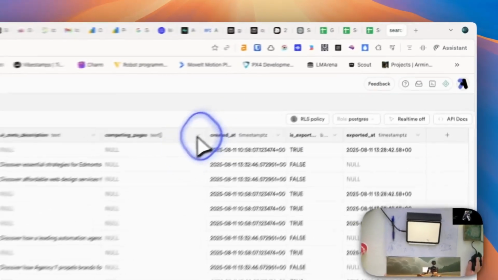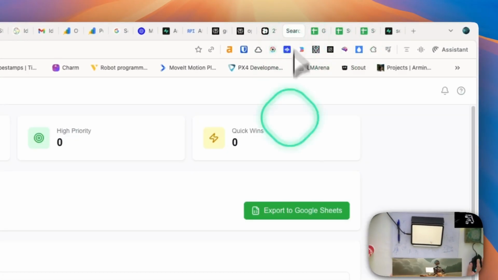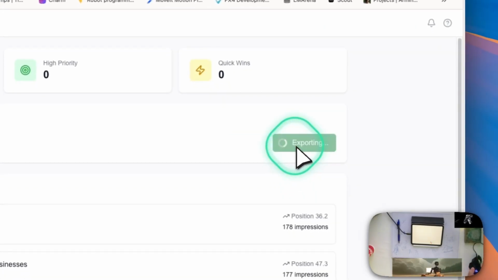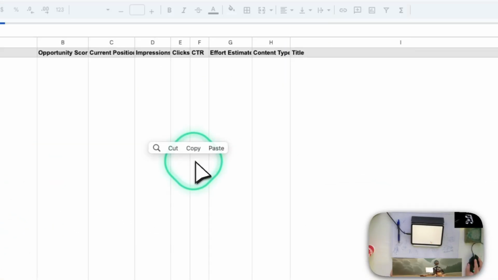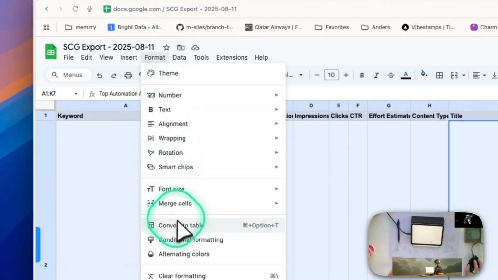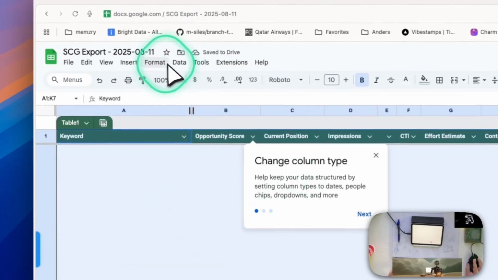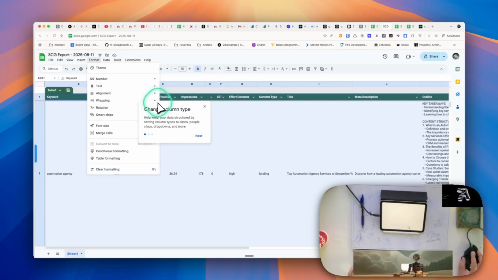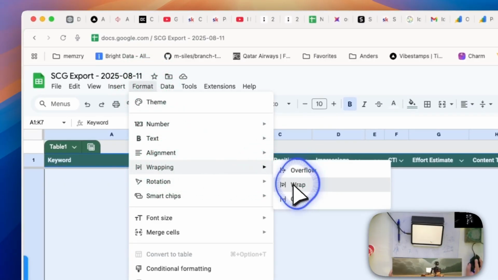Competing pages. Okay, so let's try and export to Google Sheets. Exported. Check our account. Open this one. Nice. So if we format, convert to table, format wrapping, wrap.